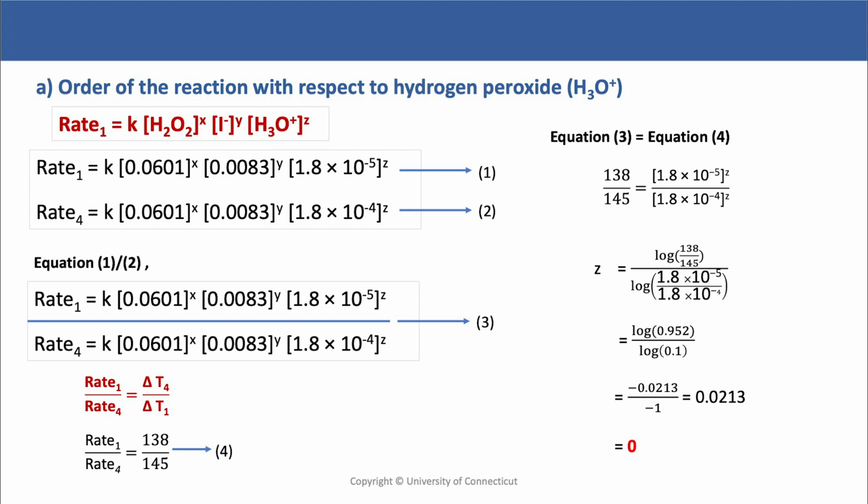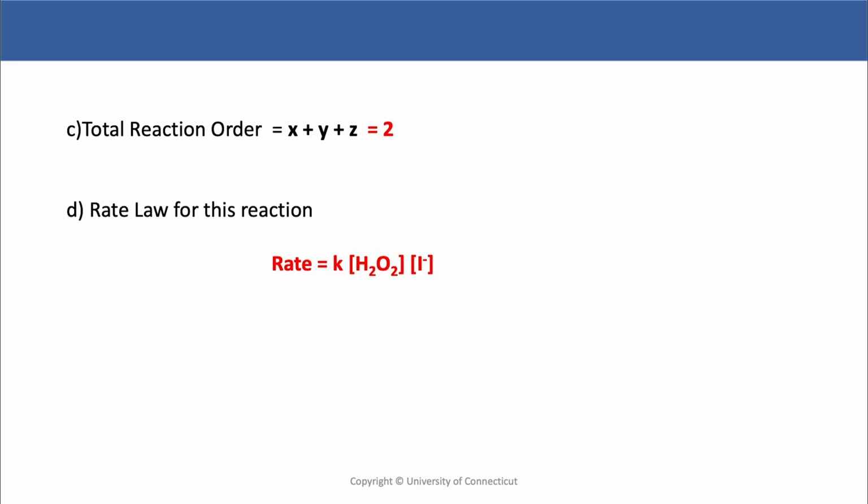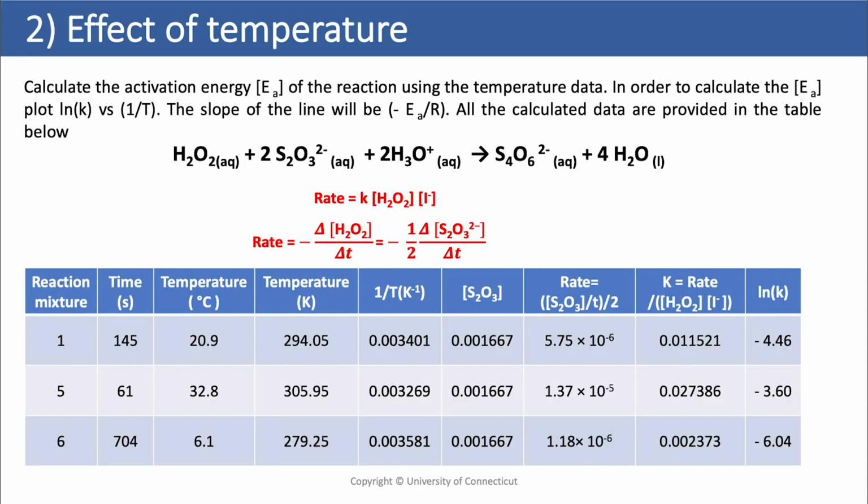So we work this out and we figure out what the order is, or does the amount of time it takes change if we change the concentration of one thing only. And we figure out what the order of everything is in this reaction. In this example case, you'll see that the reaction is first order for H2O2, first order for I-, and so we end up with a second order reaction.